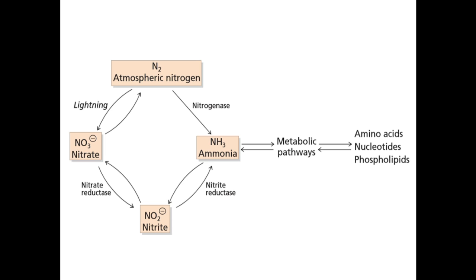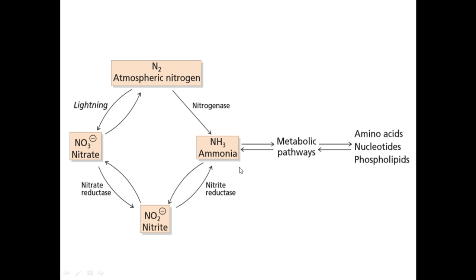These bacteria have an enzyme called nitrogenase. So the direct path can only be done if there is a nitrogenase enzyme. The nitrogen converts directly into ammonia with the help of the nitrogenase enzyme.